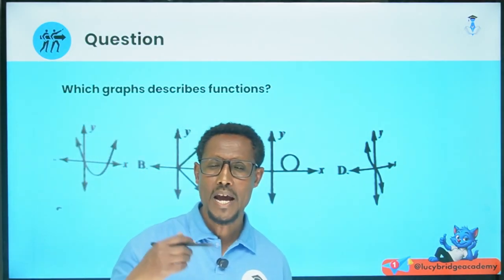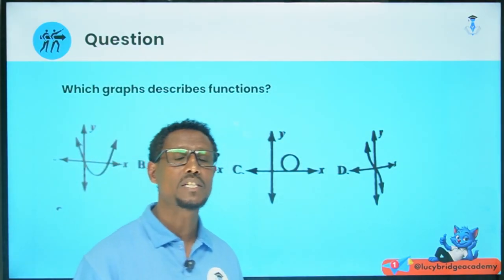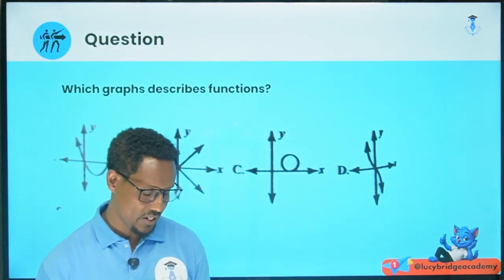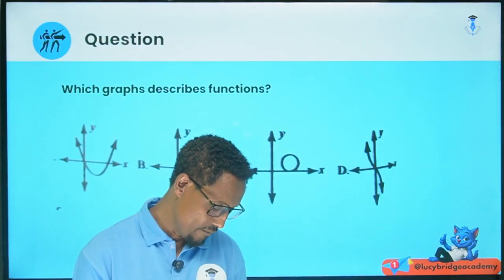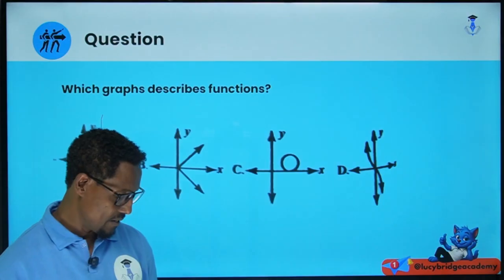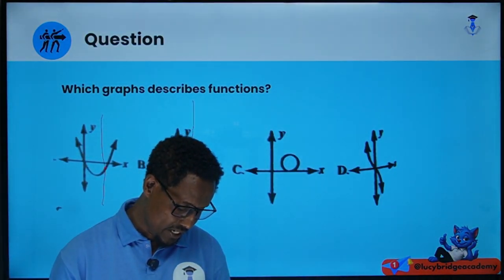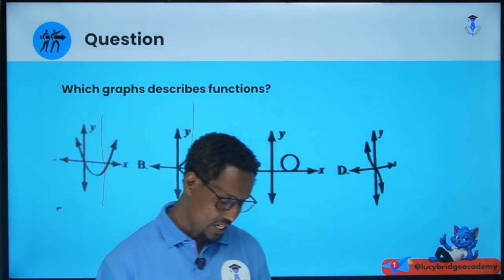But if you take any vertical line and all the vertical lines touch the graph at a point, then it is a function. Look, if you take any vertical line, you touch the graph at a point, therefore the first one is a function. But look, the second one, if you take the vertical line, it crosses the graph twice. Okay, therefore this is not a function.